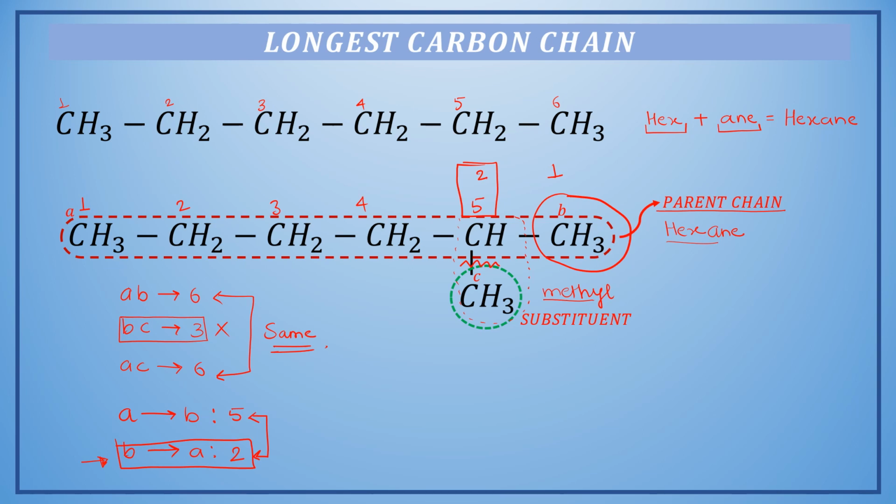Once we have determined the name of the parent chain, the name of the substituent and the position of the substituent, we will write the complete name of the molecule as, first of all, the position of the substituent, that is 2, then the name of the substituent, that is methyl, then the name of the parent chain, that is hexane. So the name of this particular alkane will be 2-methyl hexane.